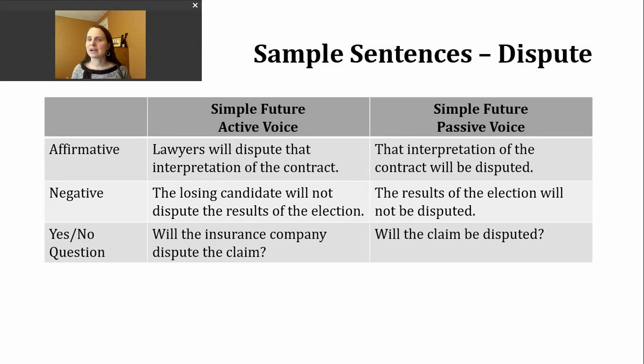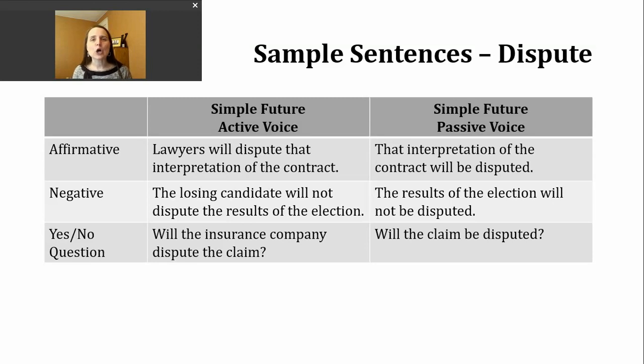Okay? So again, they're not going to disagree. They're not going to question whether they're true or valid. That's what this sentence means. So the results are what are receiving the action. So again, we're going to move that to the beginning of our passive voice sentence. And to make a negative passive voice, we're going to use will, not, be, and then the participle form of the verb. The results of the election will not be disputed.